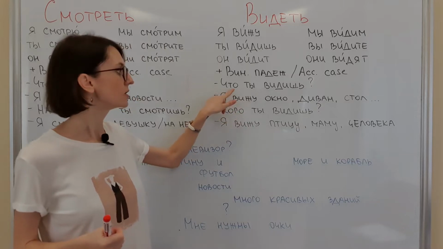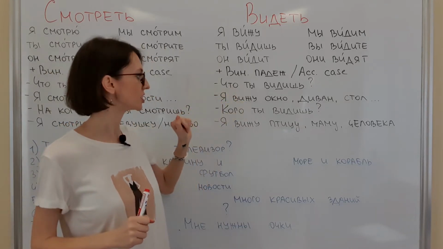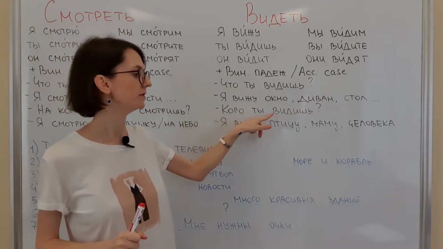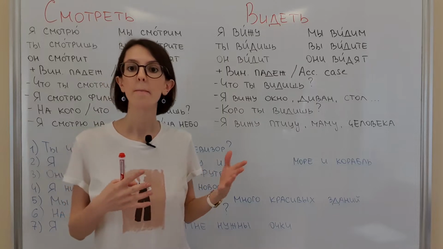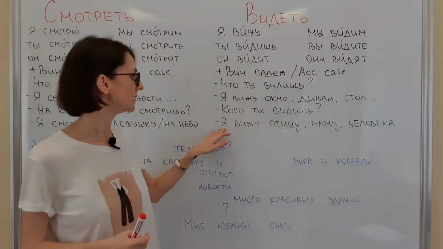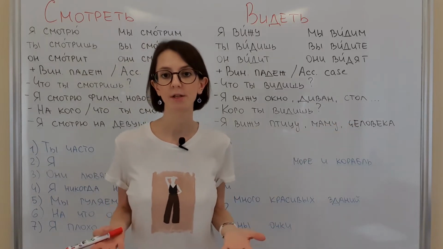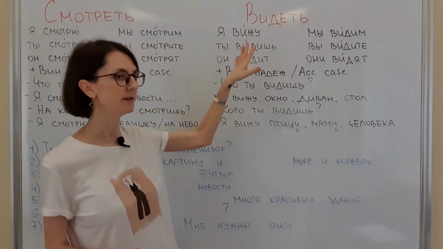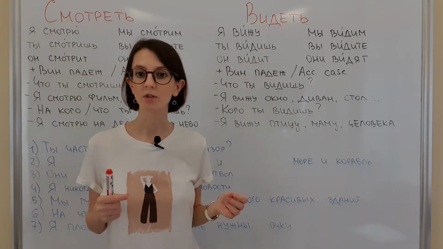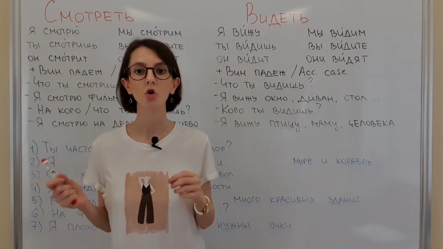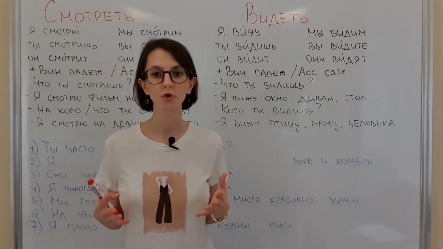So here we use the question word что with non-living objects. Кого ты видишь? Who do you see? Here we ask about people or animals. Я вижу птицу, маму, человека, etc. So the verb видеть we will translate as to see, and we use it with accusative case with living and non-living objects. When you see different things around you.